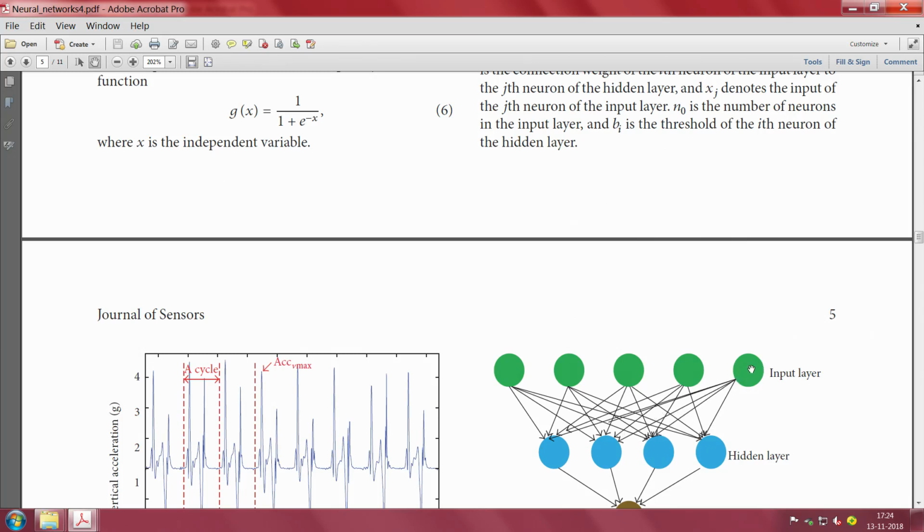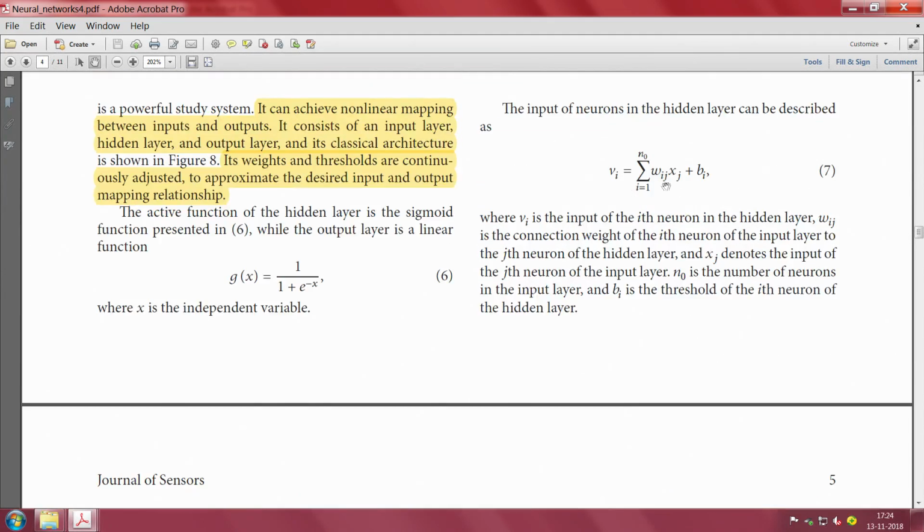From this neuron itself you are mapping to other neurons in the hidden layer. So essentially it is a one to many kind of mapping, and that is this Wij. So what is that? Wij is the connection weight of the ith neuron of the input layer to the jth neuron of the hidden layer.